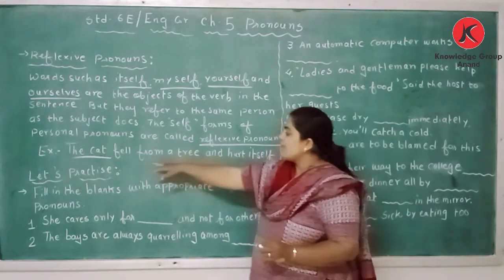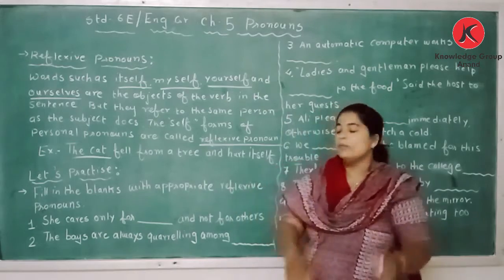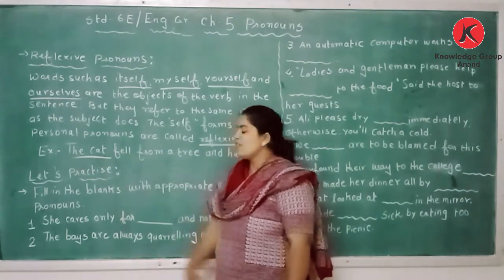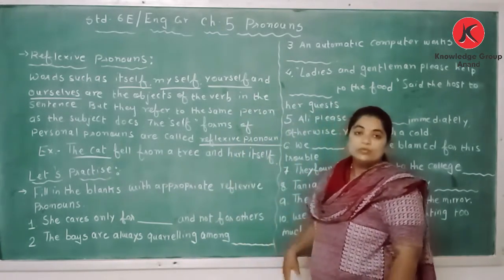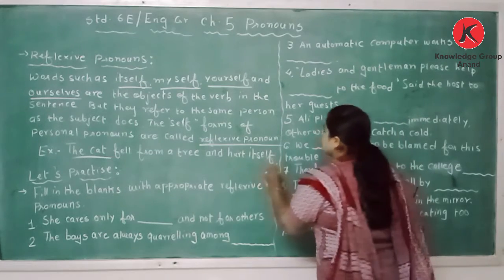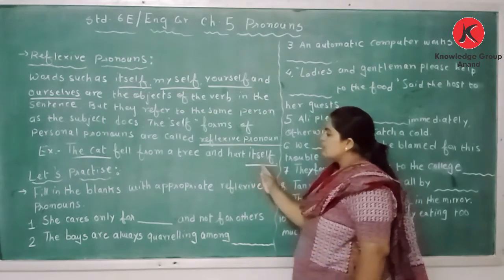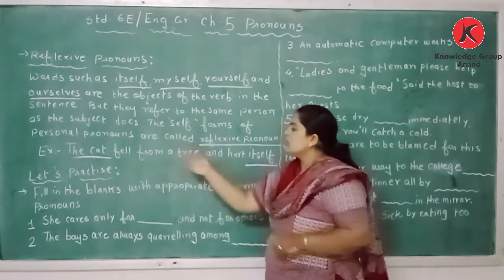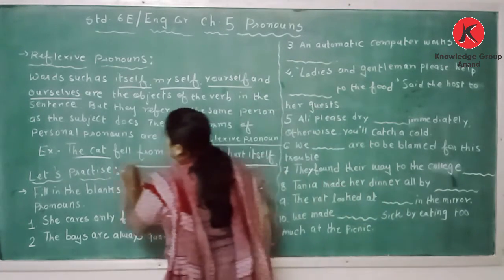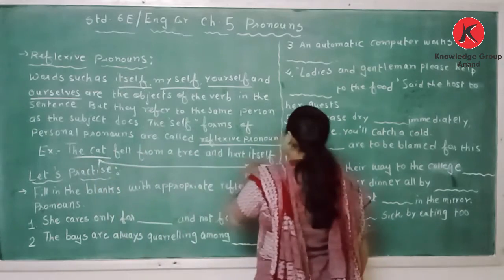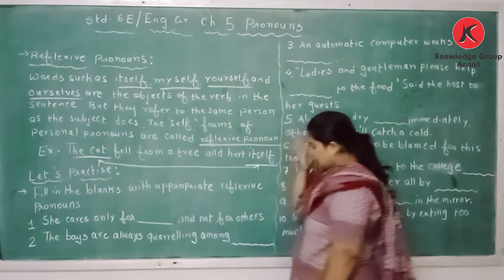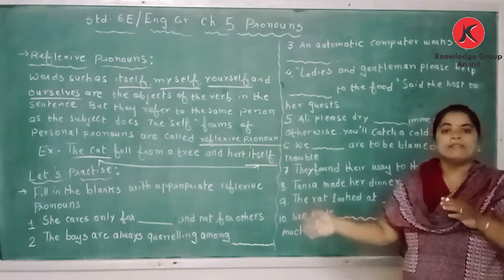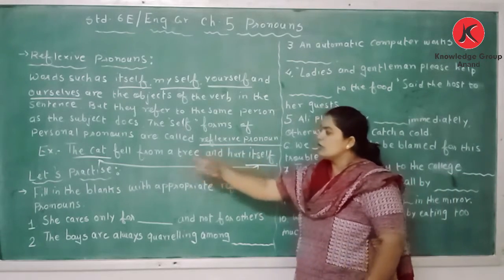So the cat fell from a tree. Who fell from a tree? The cat fell from a tree and hurt. Whom did it hurt? Itself. So this is the object of the sentence and this is the subject of the sentence. Both reflect upon each other. What the subject has done reflects upon it.